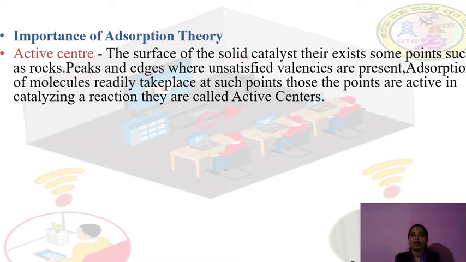Adsorption of molecules readily takes place at such points. Those points are active in catalyzing a reaction. That's why these are called active centers.